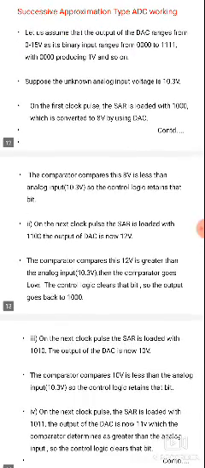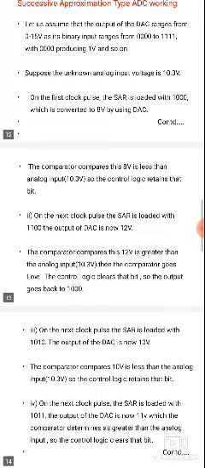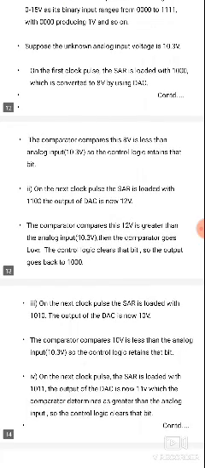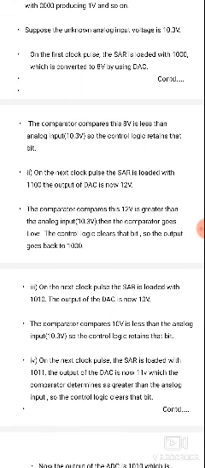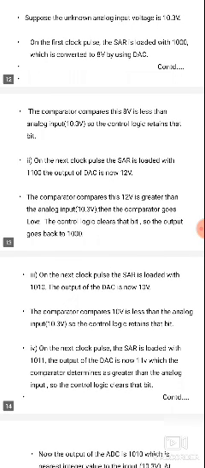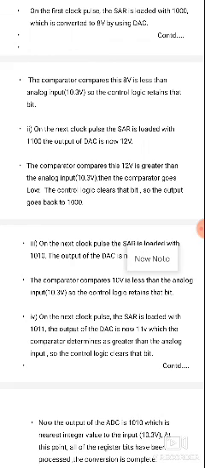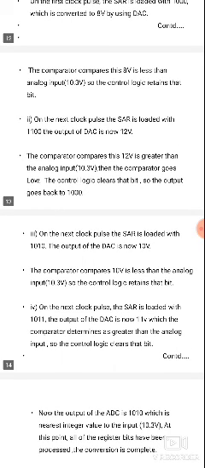Next, for example, we take an input voltage of 10.3. The 10.3 will be compared first with the binary value 1000. The 1000 output is nothing but 8 volts. The 8 volts is less than 10.3, so 10.3 is greater than 8 volts, and the control logic retains it in the high position. So the SAR is again compared with the next bit, that is 1100, which is 12 volts.